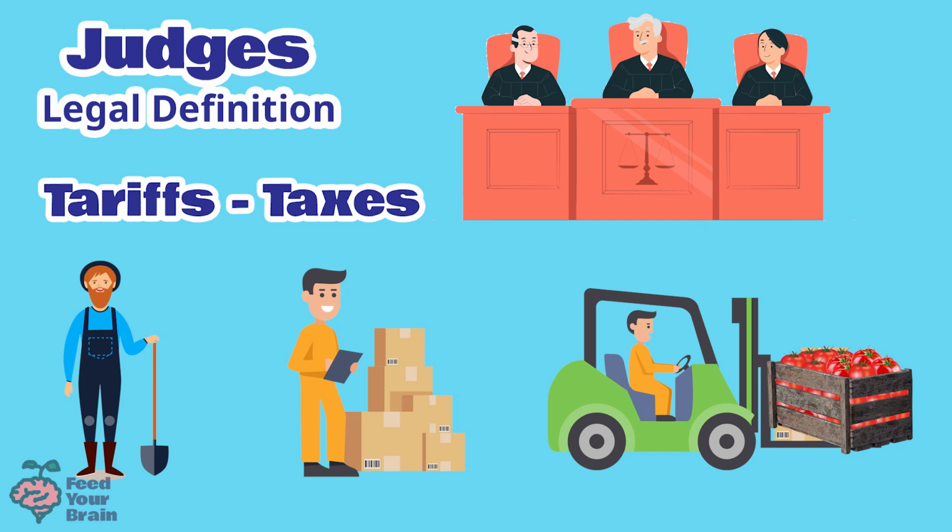And this involves such things as tariffs or taxes on imports of tomatoes. Because growing, shipping, and selling fruits and vegetables is big business, and there are a lot of different professionals involved, and there is a lot of money involved as well. So what is labeled a vegetable or what is labeled a fruit has big consequences.